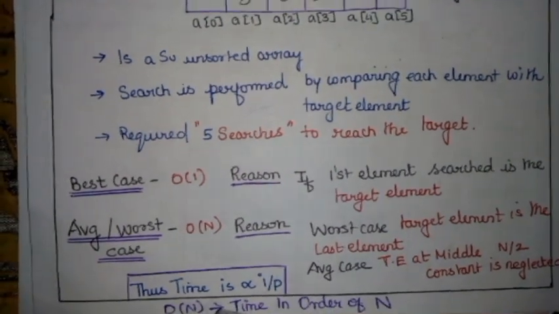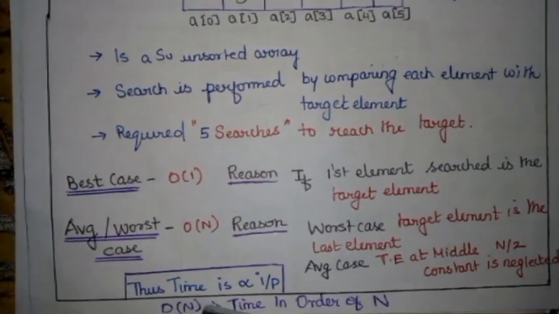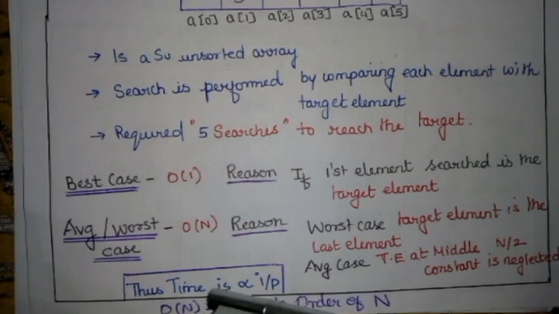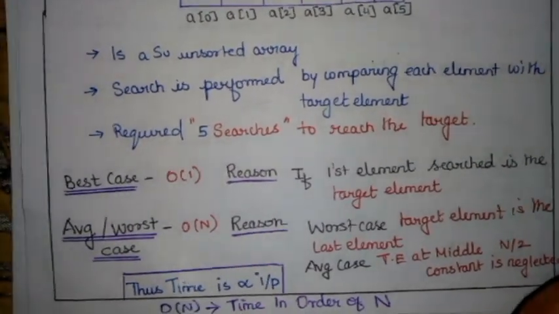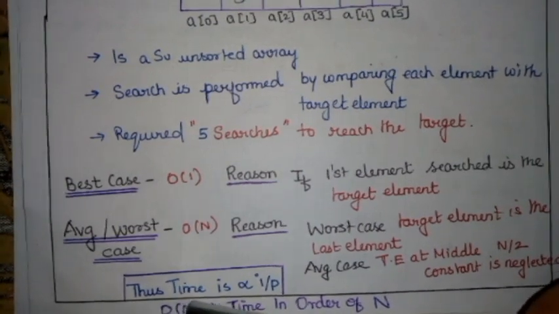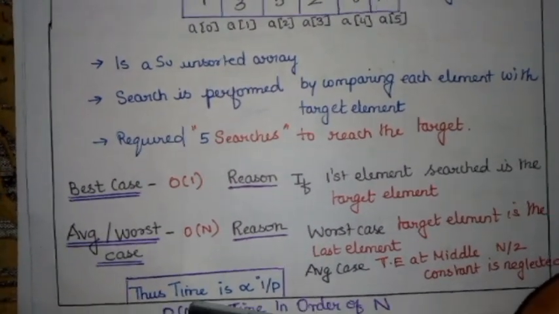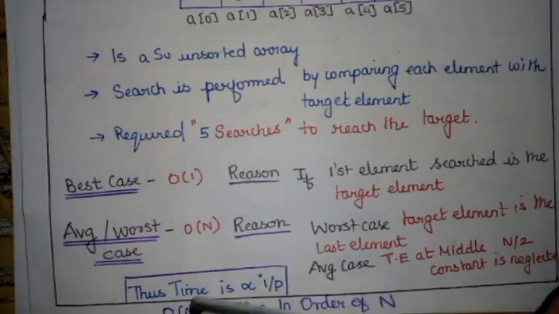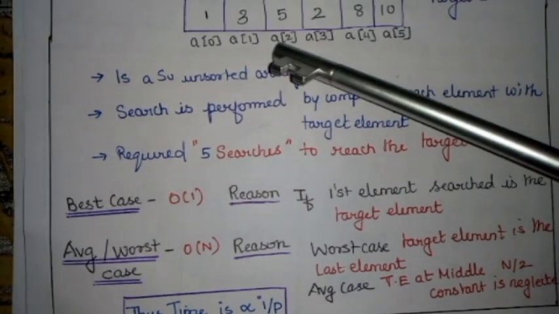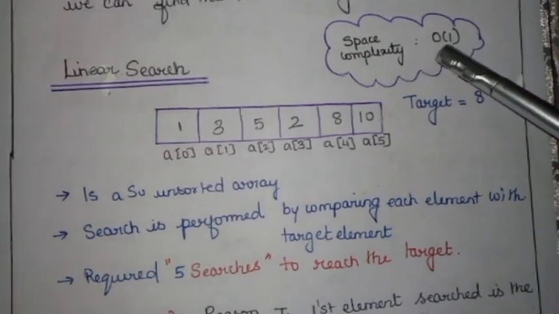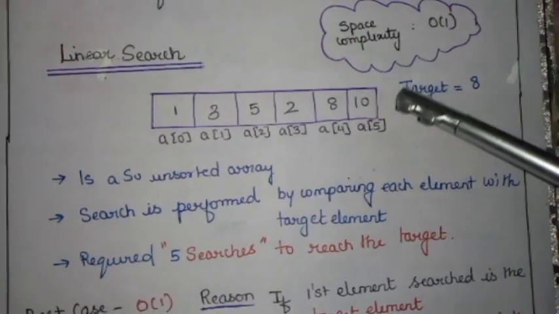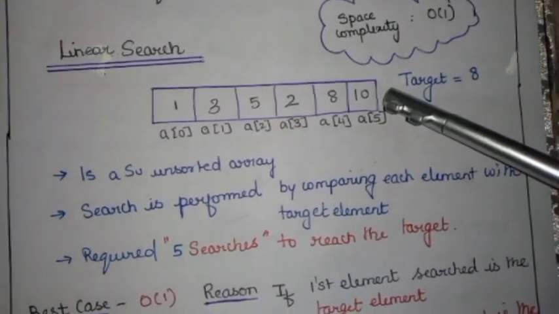So it is directly proportional to the order of n. Okay, the n is nothing but the number of elements in the list. So the time is going to be directly proportional to the number of elements in the list. Similarly, space complexity is big O of 1, which states that we do not require any additional memory space.